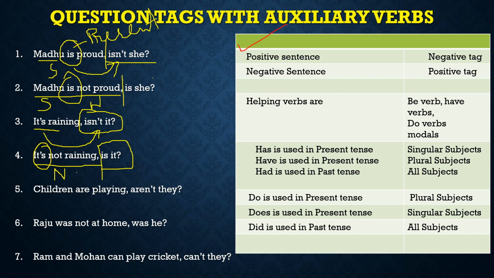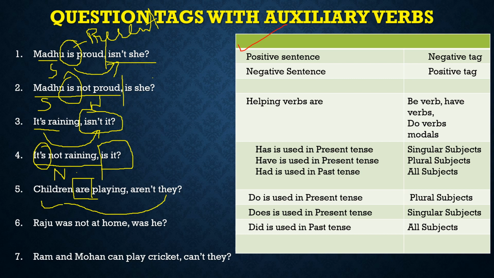Okay. Next comes: Children are playing. Now, are. This is present tense. Children are playing. Positive sentence. We have a be verb. Okay. We have a be verb, are. So how to use this one? Children are playing. Aren't they? Why have we used this? Because this children is plural. So we have used aren't they, because we have a plural subject, so it will be they as per the pronoun rule.